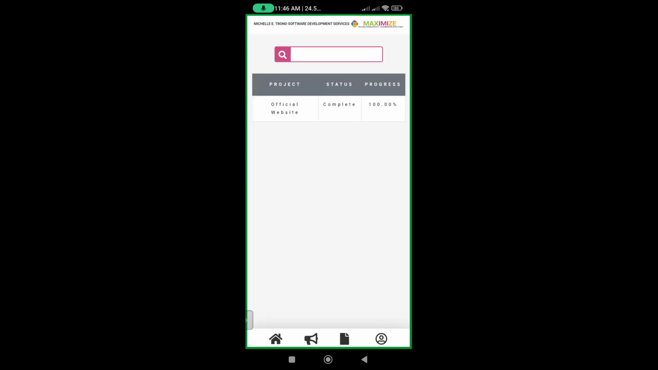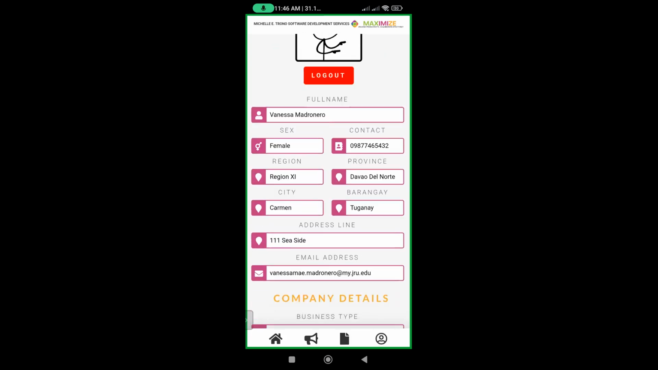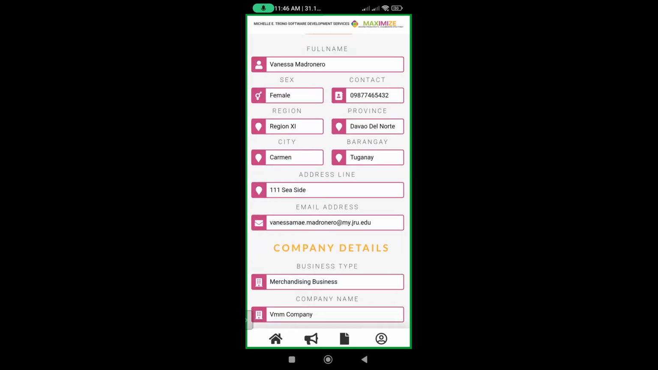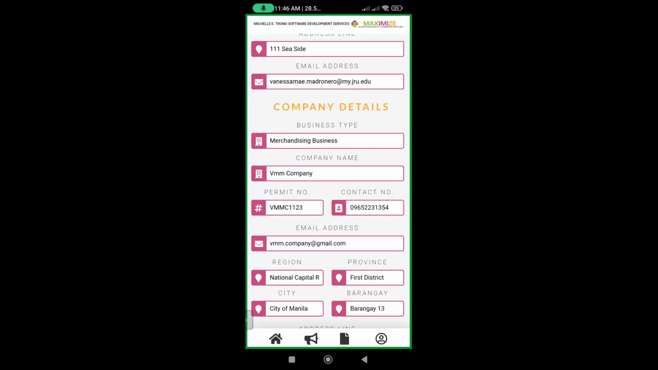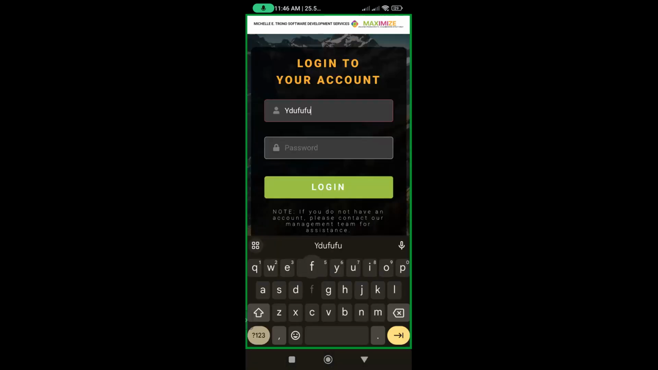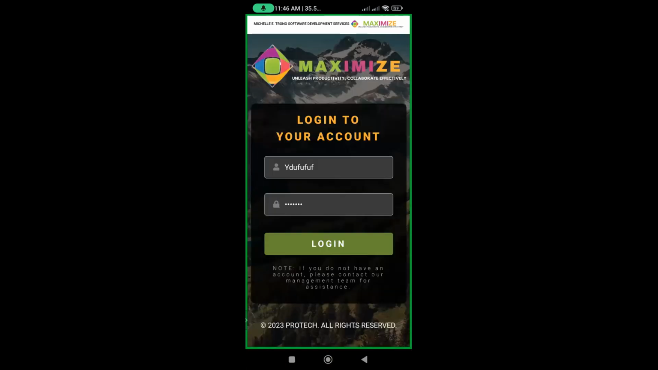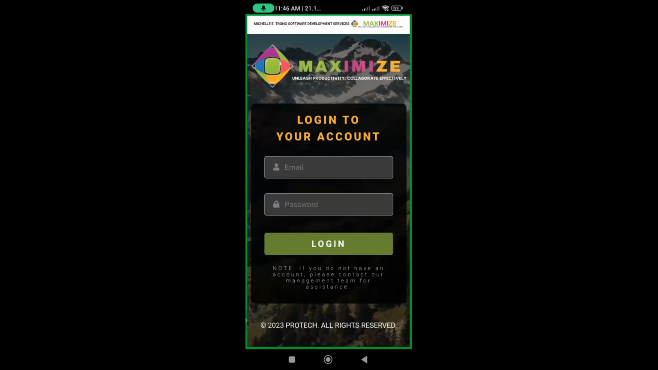Now we have the profile. The profile allows us to view different information about us, the client, and of course our company details. So now let's log out. If we try to log in with invalid credentials, it will not allow us to log in. It will just give us a pop-up message that email is not found. So that's it for our mobile application on the client side.